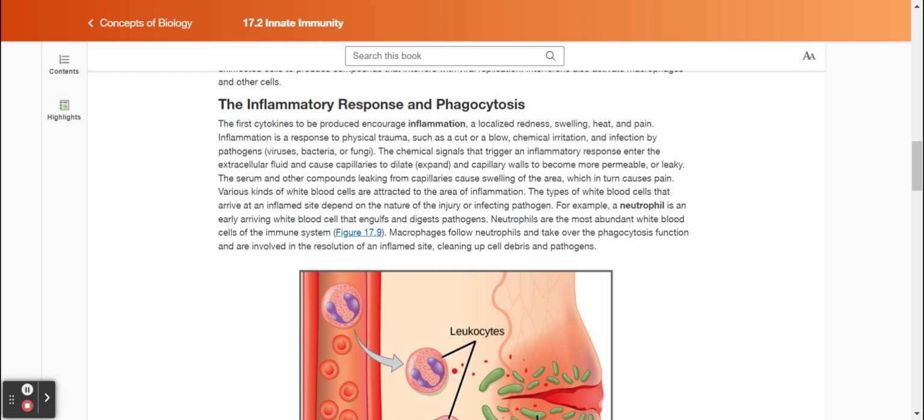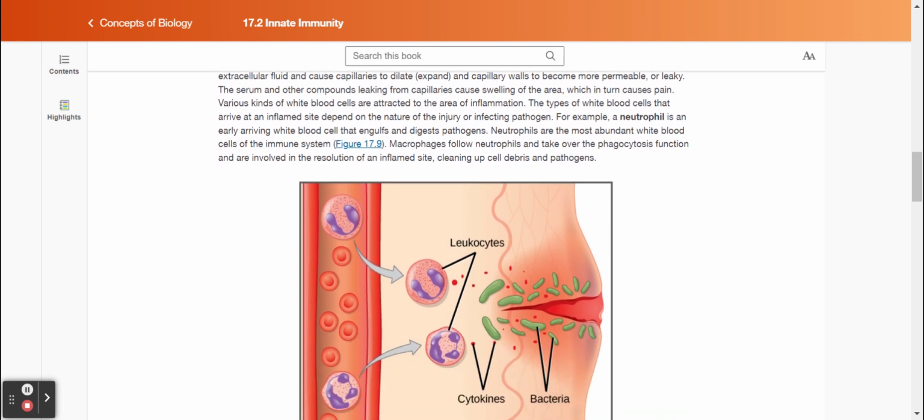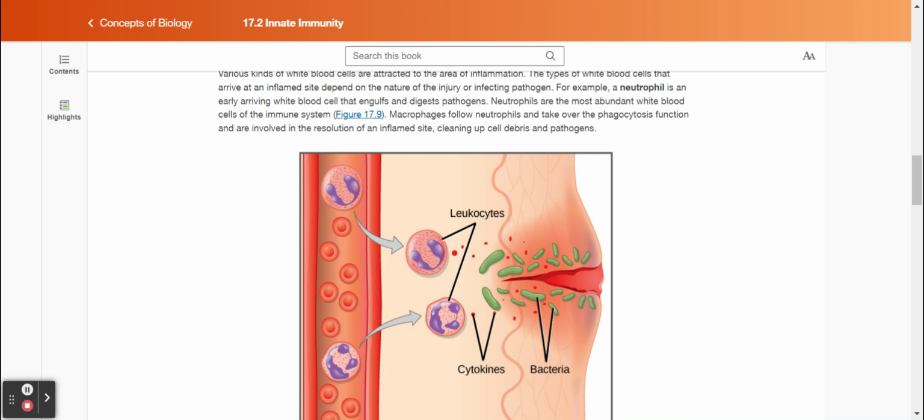Various kinds of white blood cells are attracted to the area of inflammation. The types of white blood cells that arrive at an inflamed site depend on the nature of the injury or infecting pathogen. For example, a neutrophil is an early arriving white blood cell that engulfs and digests pathogens. Neutrophils are the most abundant white blood cells of the immune system.